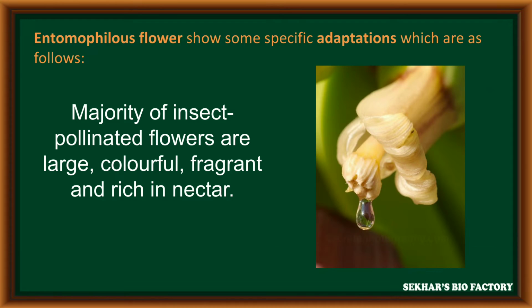The most important adaptation is that the flowers, with the help of nectar glands present at the base of the flower, secrete a sweet substance. It is called nectar. This nectar is given to the insects as a floral reward at the time of pollination.